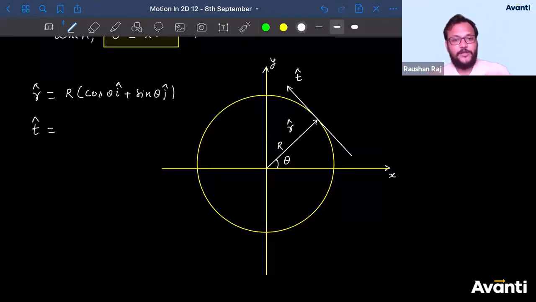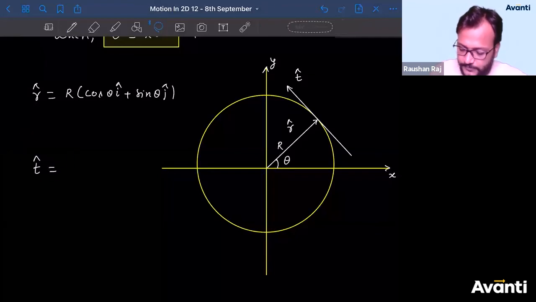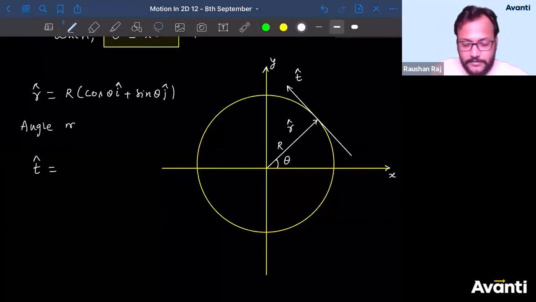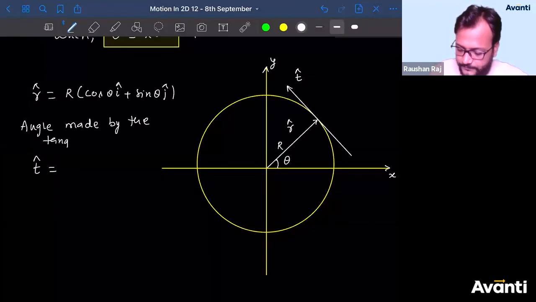If you know that value, put the value of theta in cos theta i cap plus sin theta j cap, and you'll get the answer. Tell me, guys, what is the angle made by the tangent with the positive x-axis?